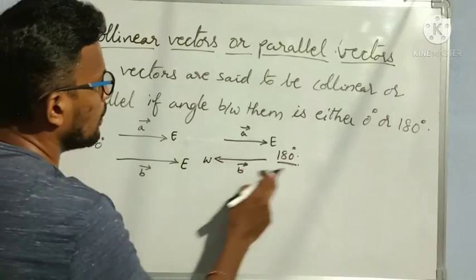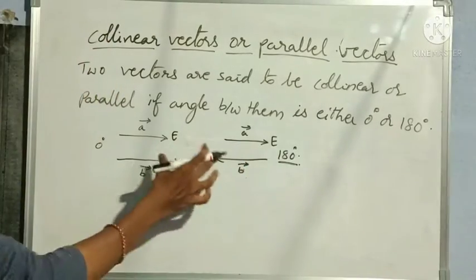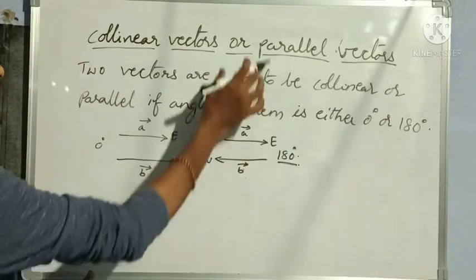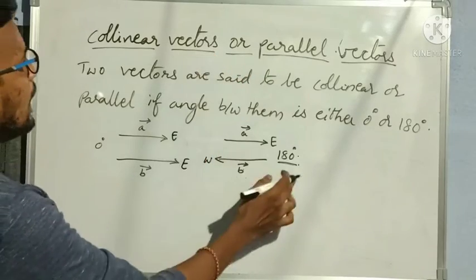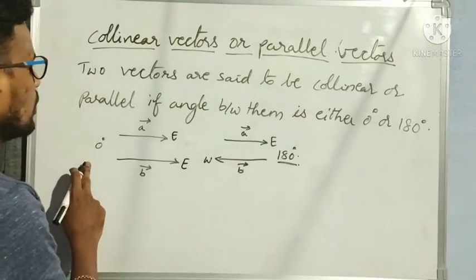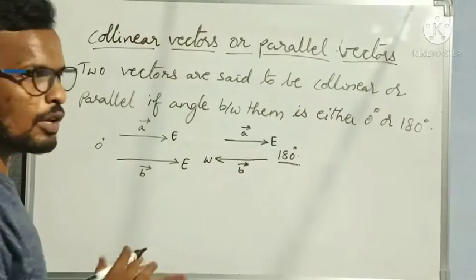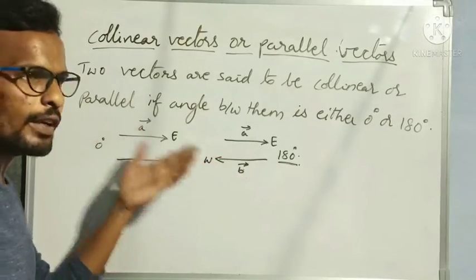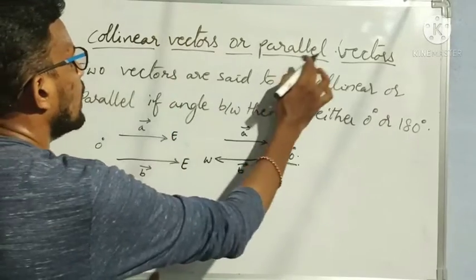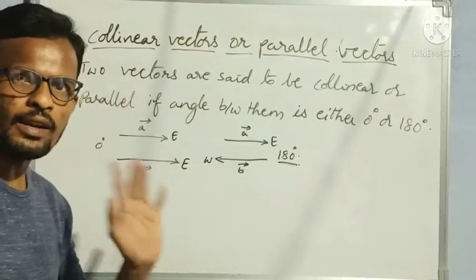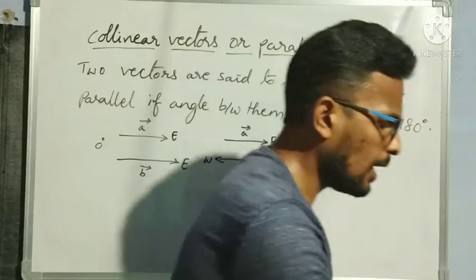Opposite direction means 180 degrees. Such vectors will never have any other angle between them; other than these two values, other values are not possible. Such vectors are called collinear vectors or parallel vectors. Clear? This is about collinear or parallel vectors.